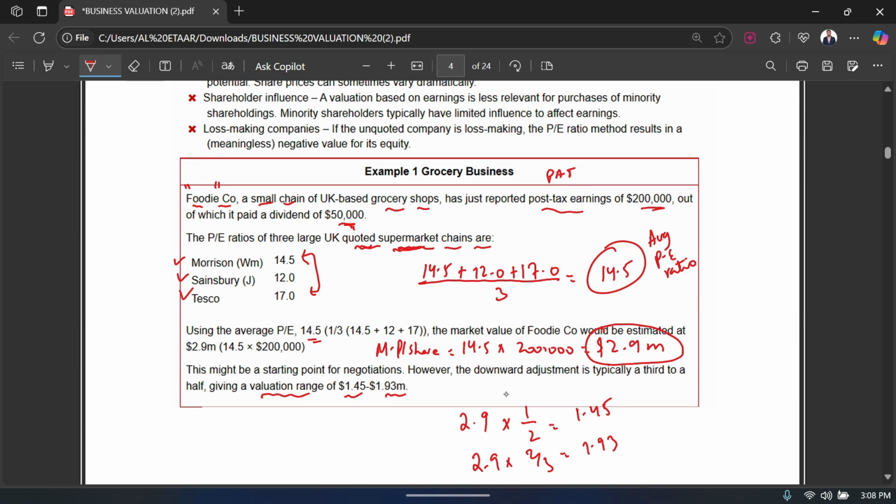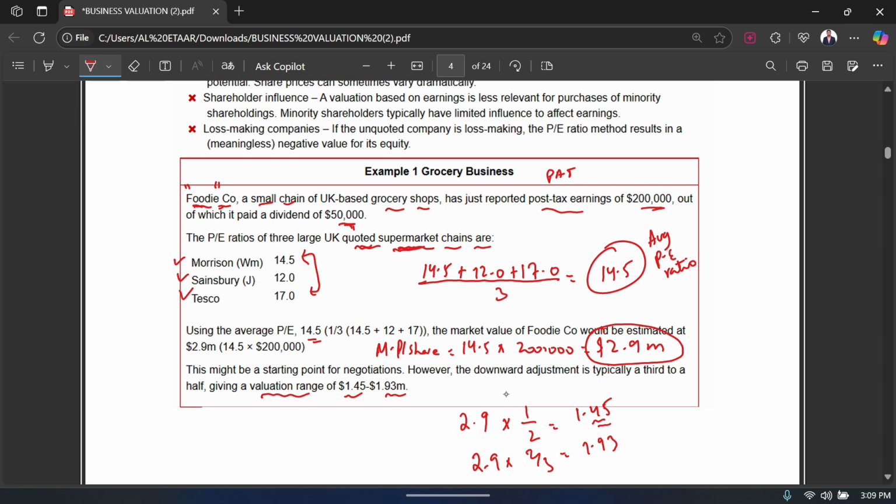It's very simple. You just halve your value. You say that, okay, let's say it's $2.9 million, that's the value I'm getting, let's just halve it. And why am I halving it? Because of the additional risk that is there in this company, because it's an unquoted company and it's less marketable. You cannot market the shares of this company, just like you can for the quoted companies. So therefore I'm just going to halve this value, so I get 1.45.